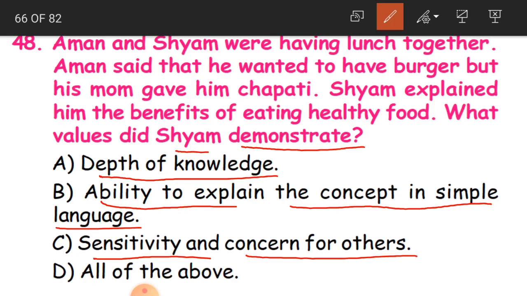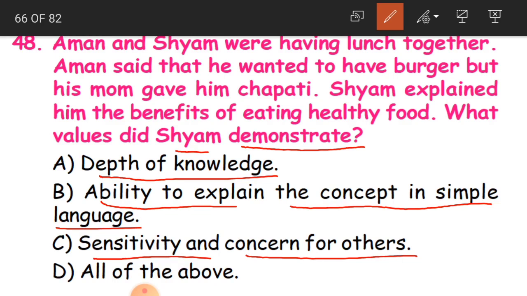Suppose you also sometimes are stubborn. You say, I don't want this, I don't want that, I don't want to eat. Will your mother and father and your brother or sister leave you, saying no need to eat food? Will they be quiet? No, they will explain to you and make you eat. Why?